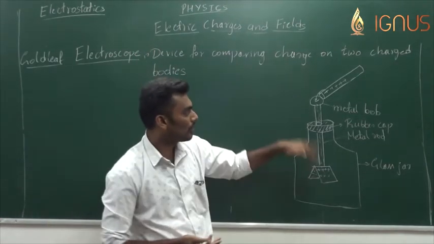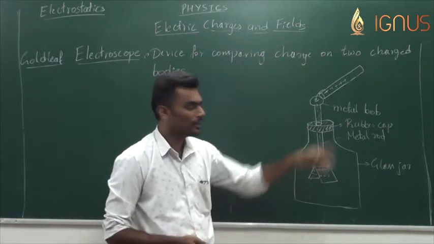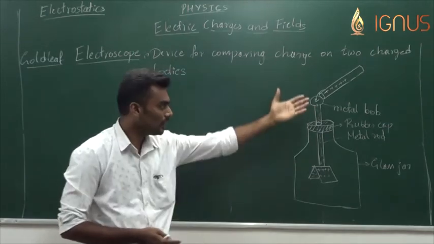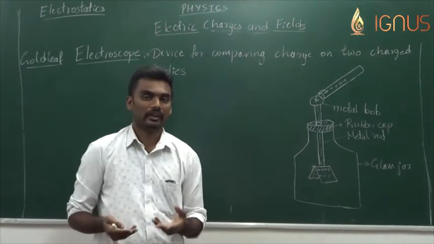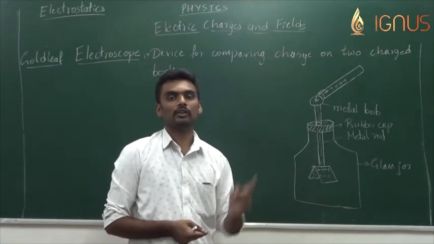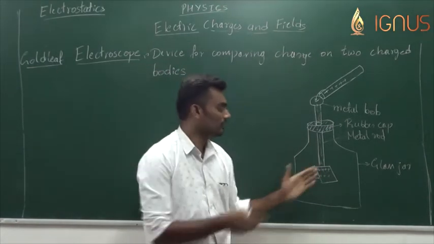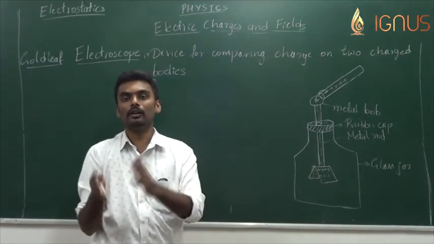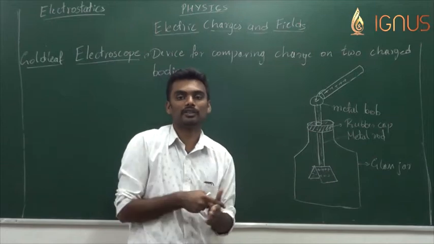Now I brought one more rubbed glass rod, which means it's also charged, in contact with the metal bob, and it diverged by say 30 degrees. Now obviously the first one had more charge in it, that is why the gold leaf diverged more. So now we have successfully compared two charged bodies. The first of our example has got more charge in it.